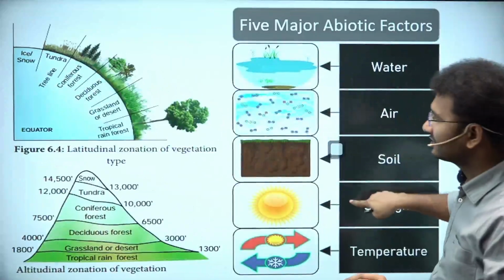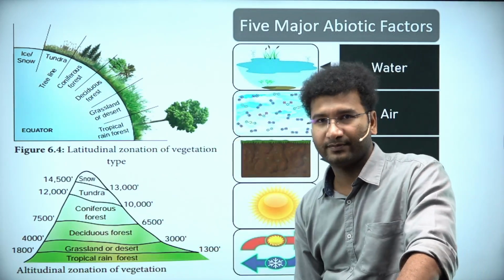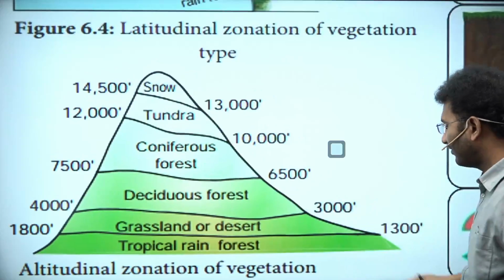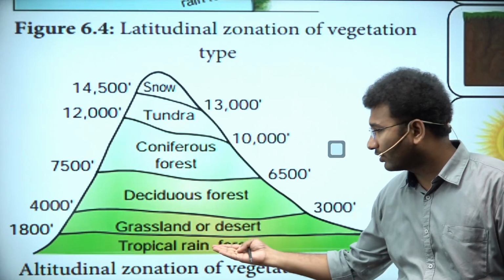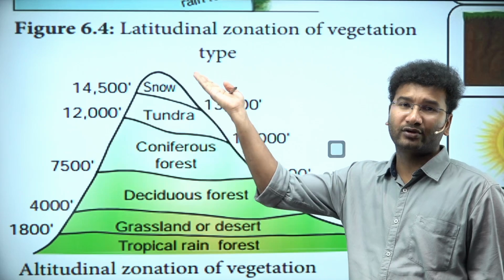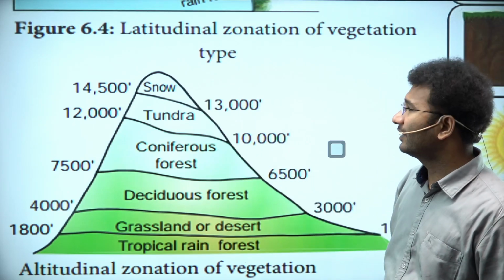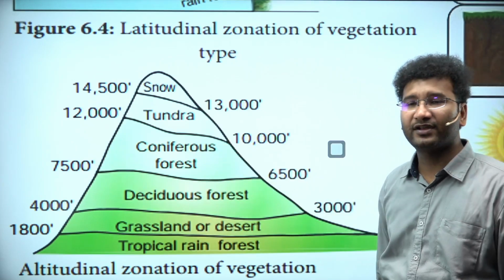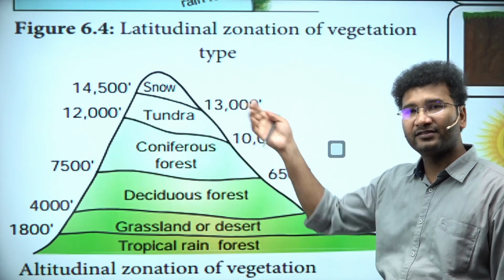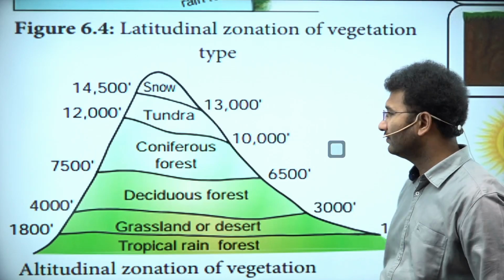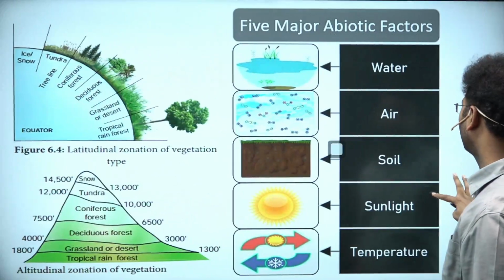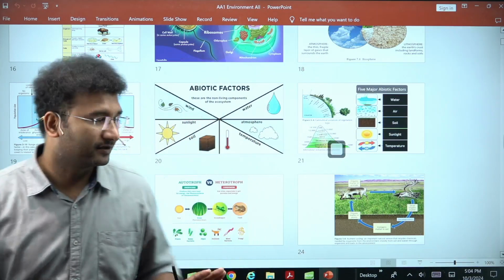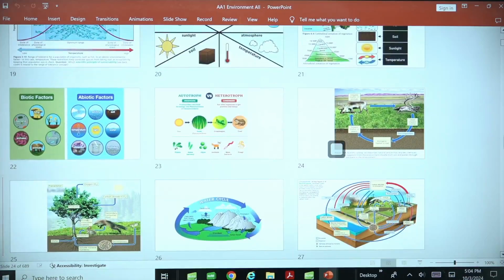The relationship of these abiotic factors on the height also you need to know, right? How is this relationship on the height there? See, if you have a good amount of sunlight and good rainfall, at the bottom you'll have tropical rainforest, and you go on to the top of the mountains. On top of the mountains you will find the grasslands, then you have deciduous forests, then coniferous forests, and a little later you will have tundra and then snowfall, right? All of these aspects we will look into at a later time. Just be patient for some time. I will be there at that particular topic. So quickly look into this.